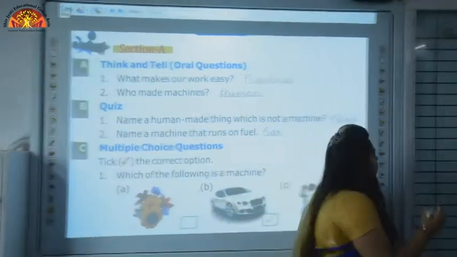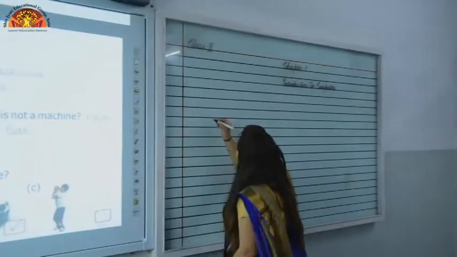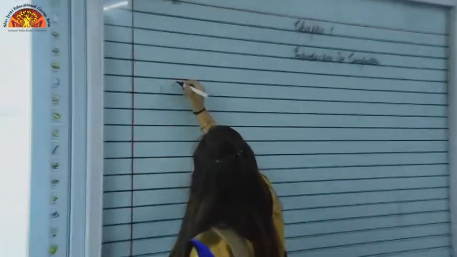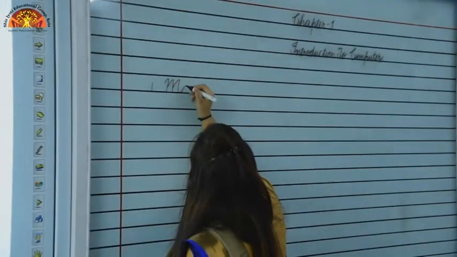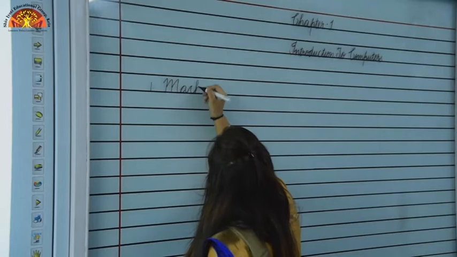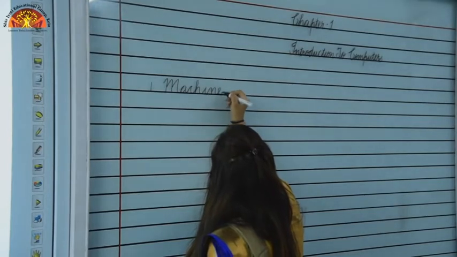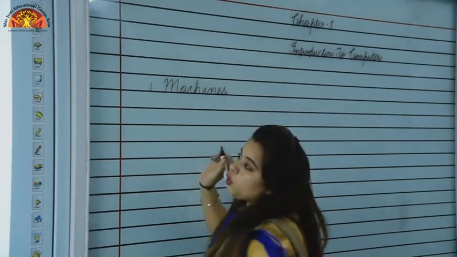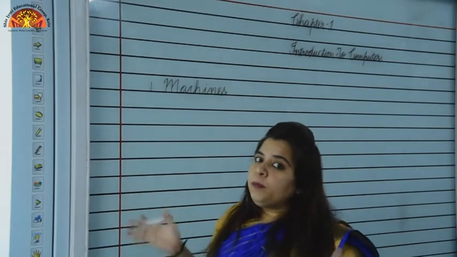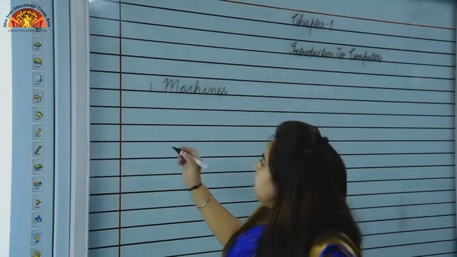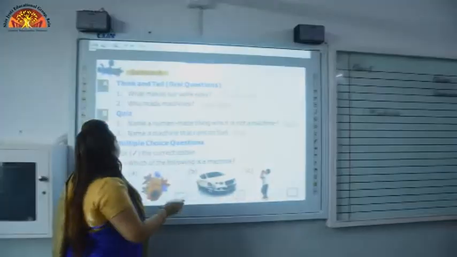The spelling of machines is M will be capital. M-A-C-H-I-N-E-S. Machines. You have to write this word in a very beautiful handwriting, kids. Now let's see question number 2. What is question number 2?